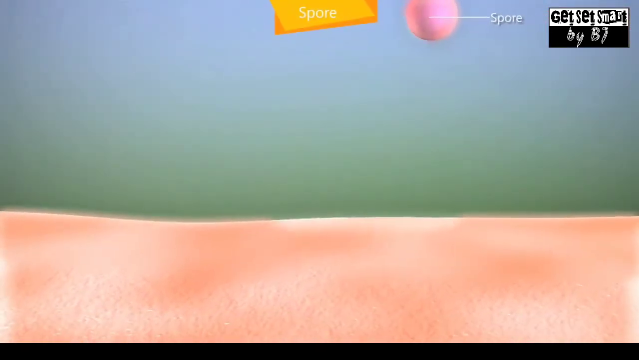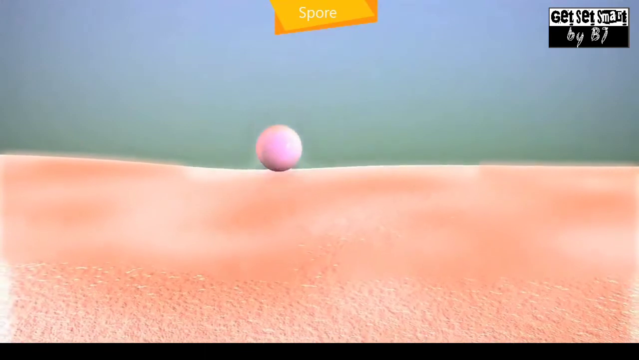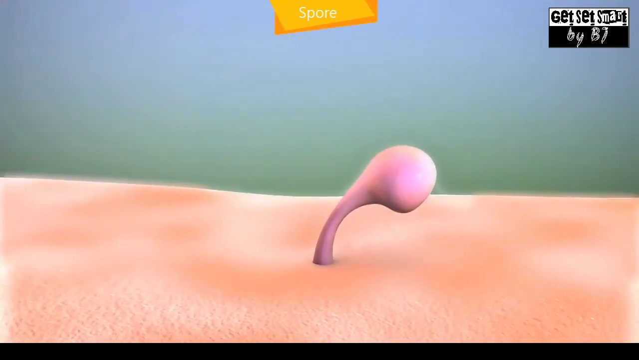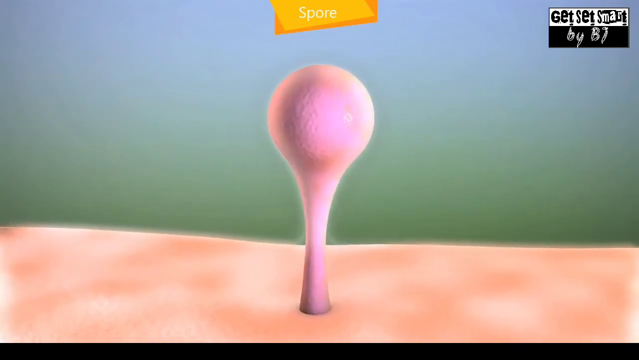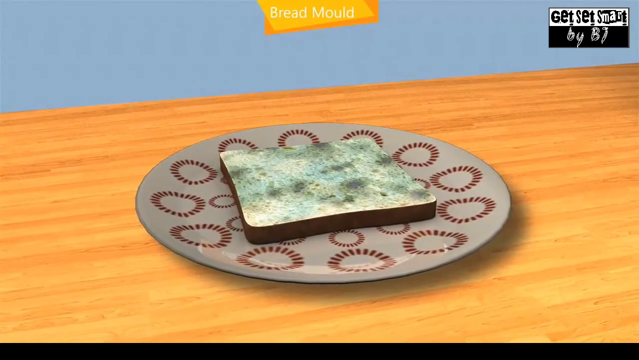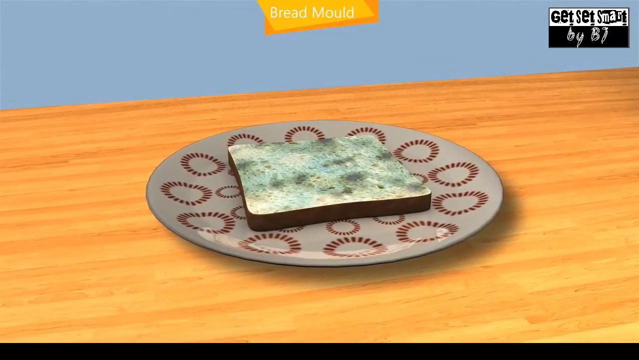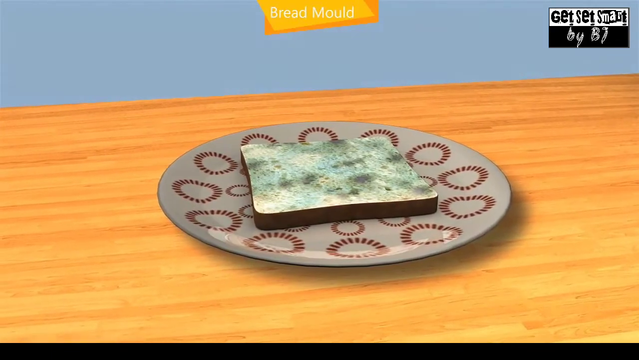A spore is a microscopic reproductive unit. When the spore case bursts, these spores spread into the air, then they germinate on the ground and produce new plants. Bread mold, which can often be seen growing on moist stale bread, grows when spores settle on the bread.